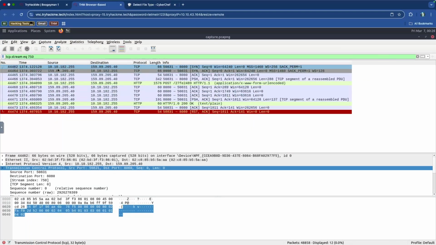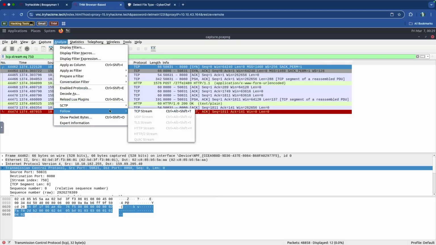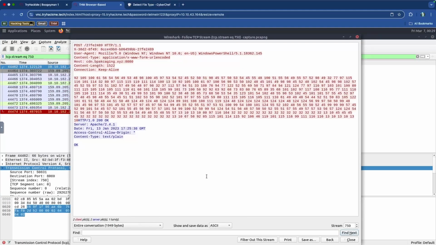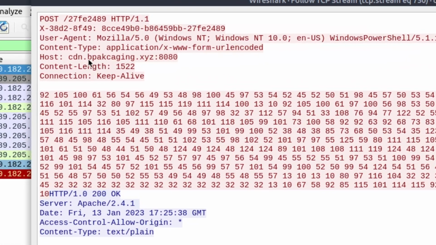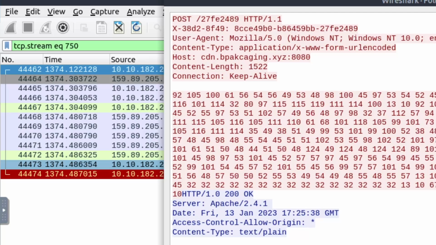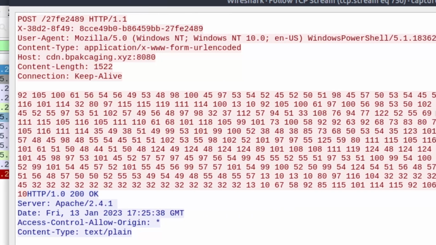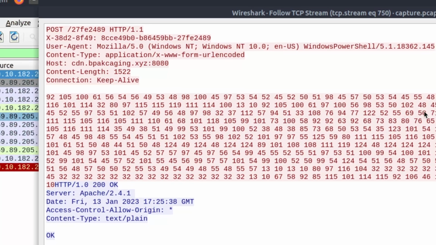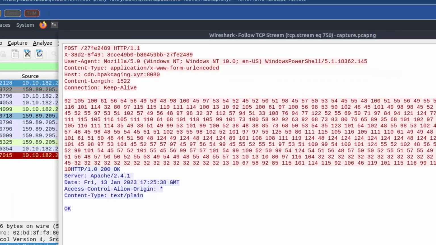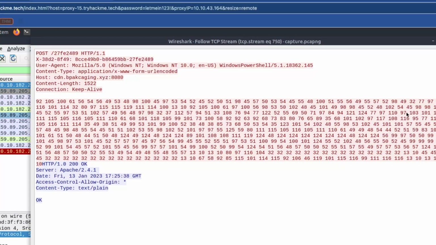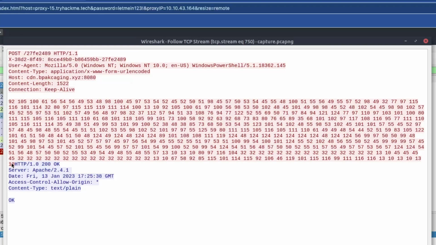That should bring up this interaction for us. This is the one that's highlighted. Let's see if we can get any data from this one. It is coming from the CDN packaging website, so that's good. It is a POST request, meaning that it's giving us some of the information we're looking for. This is the data that's been encoded that we need to decode. This is not base64 encoding. If you recognize what we saw with base64, this is very different.